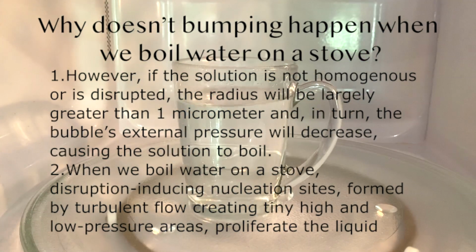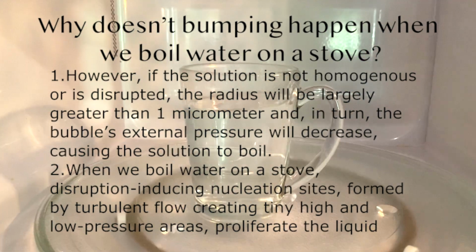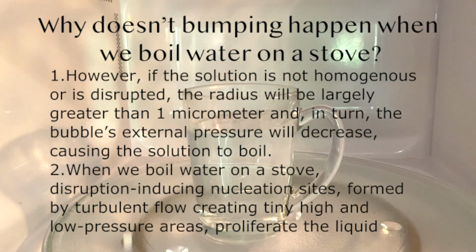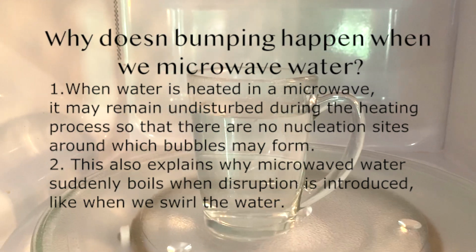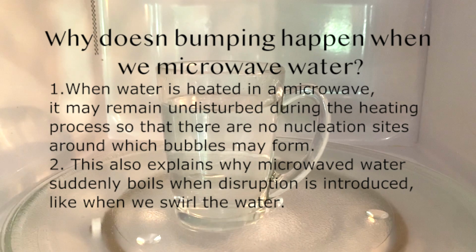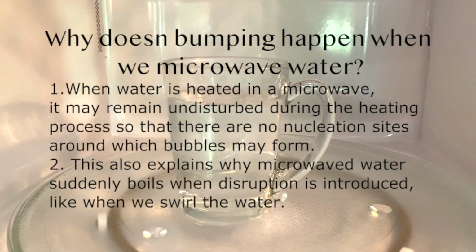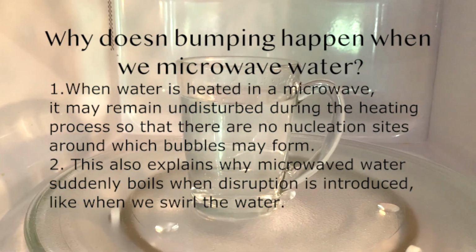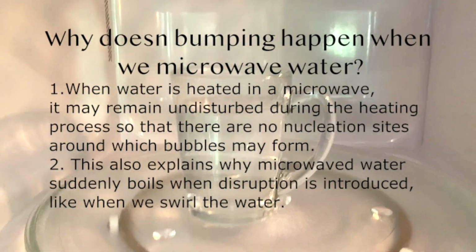When we boil water on a stove, disruption-inducing nucleation sites, formed by turbulent flow creating tiny high and low pressure areas, proliferate the liquid. On the other hand, when water is heated in a microwave, it may remain undisturbed during the heating process so that there are no nucleation sites around which bubbles may form. This also explains why microwaved water suddenly boils when disruption is introduced.